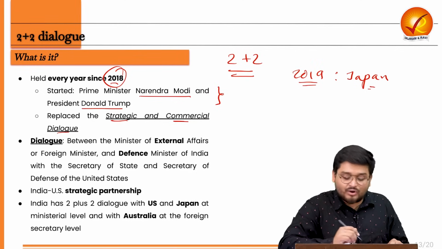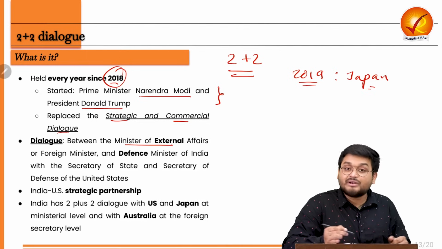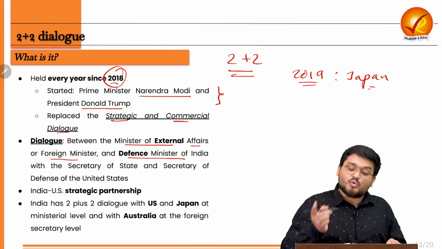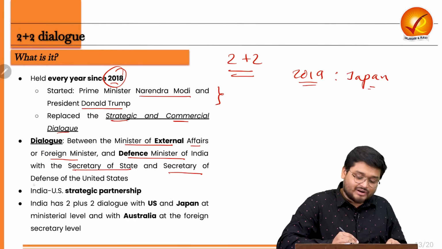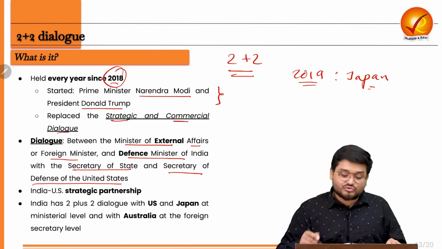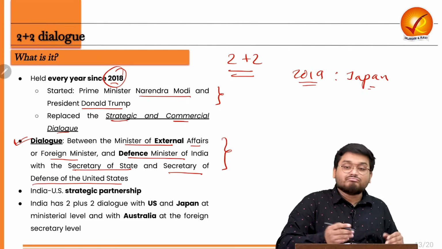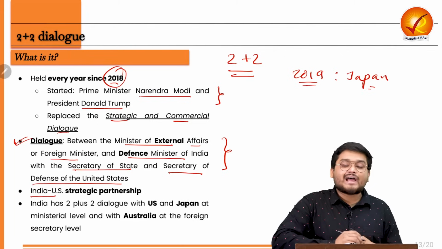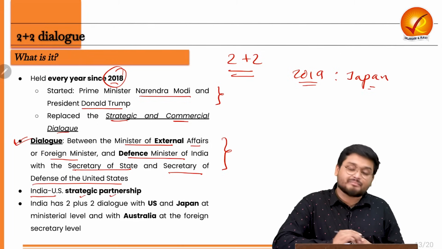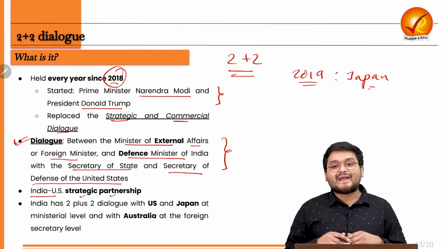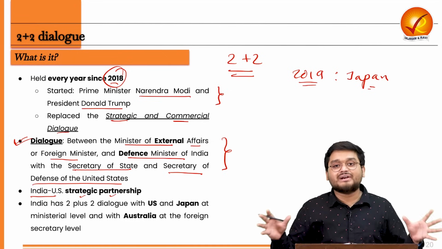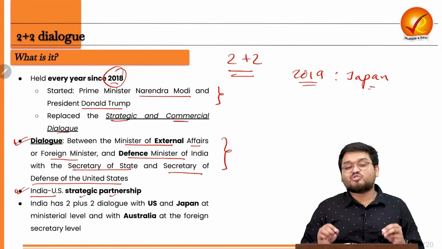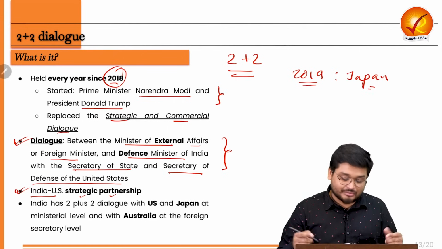Now, what is this 2+2 dialogue? This is a dialogue between the Minister of External Affairs, or our Foreign Minister, and the Defense Minister of India, with the Secretary of State and the Secretary of Defense of the United States. We have to understand that India and the US have a strategic partnership spanning various political, economic and geopolitical arenas, which we'll also try to discuss. So the main agenda is to enhance this strategic partnership.